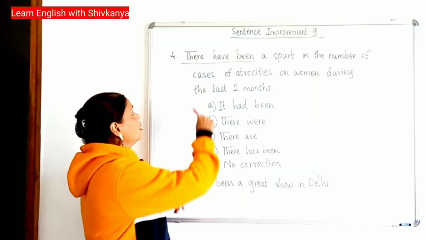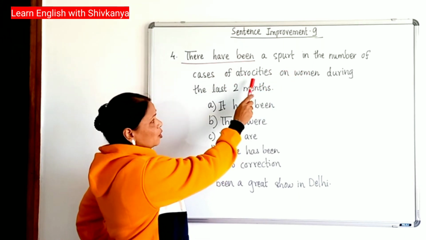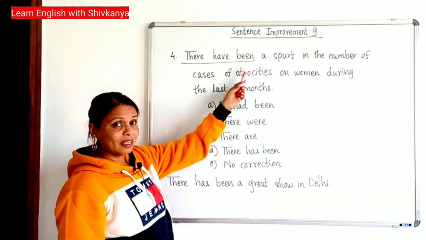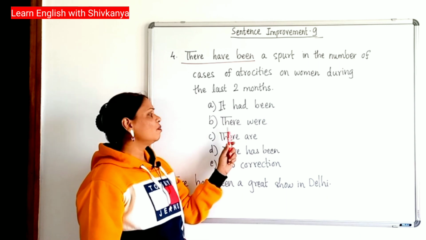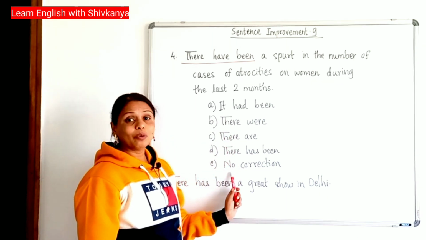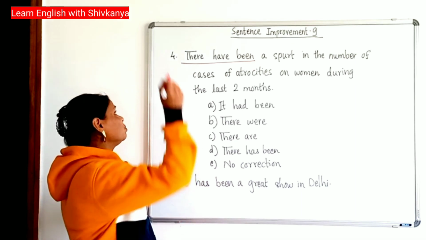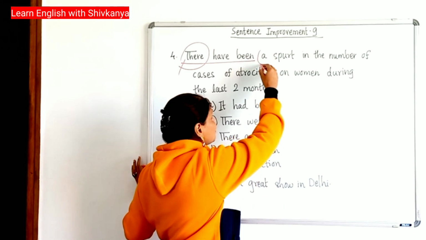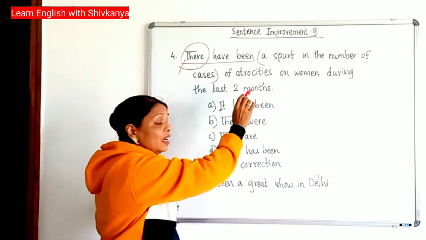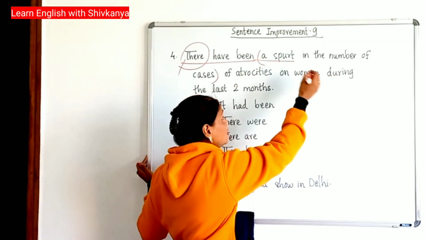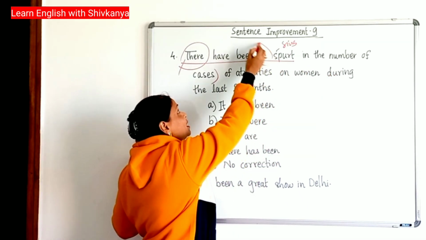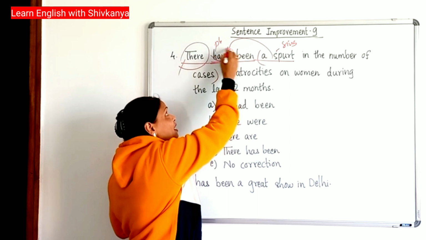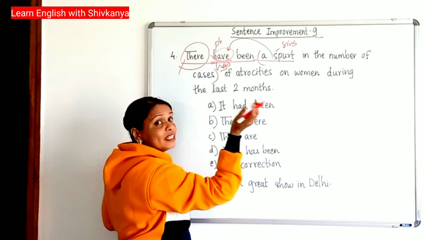Sentence number 4. There have been a spurt in the number of cases of atrocities on women during the last 2 months. The wrong phrase is "there have been", and the options: it had been, there were, there are, there has been, and no correction required. Pay attention to this word "there". This is an introductory word. Also pay attention to this phrase, a spurt in the number of cases. In this phrase, a spurt is a head word. This singular noun should be preceded by a singular verb, whereas "have" is a plural verb. Replace it with "has". Has is a singular verb.